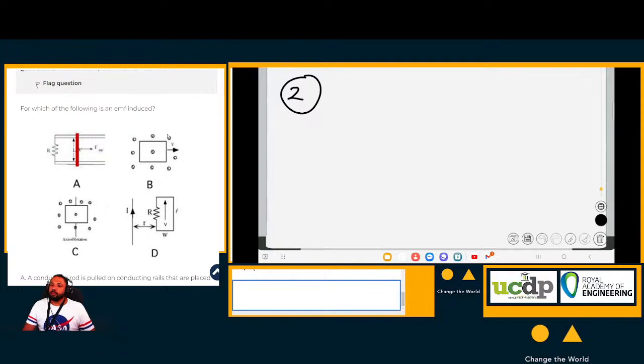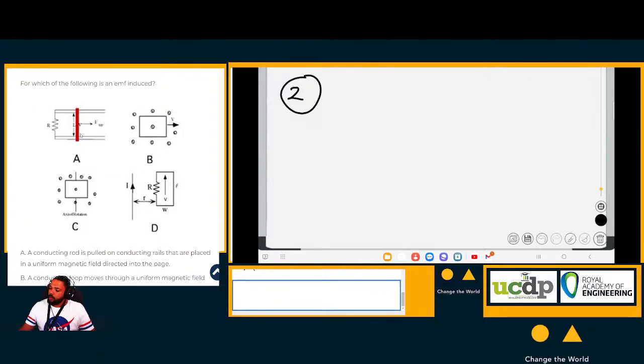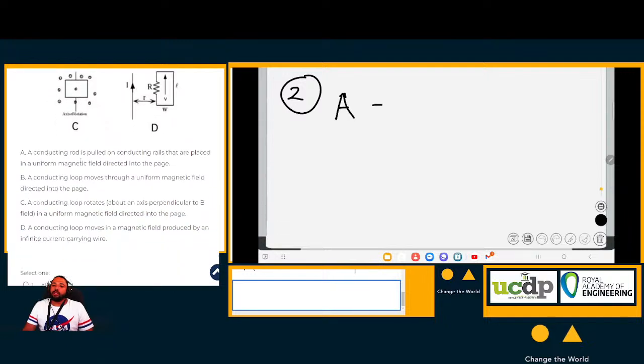Let's see. Number 1, that bar is moving at constant velocity. Let's first go to number A. Okay, I'm going to write here A and then say if an EMF is induced. What is A?